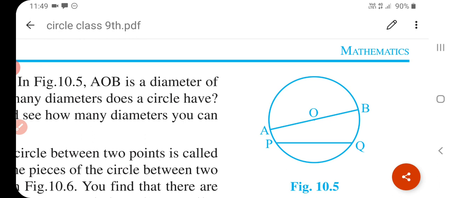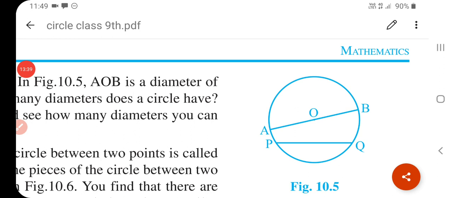What will the distance PQ be called? Length of the chord. And AOB is the longest chord of a circle. A chord of a circle which passes through its center is called a diameter. Okay, understand? So a chord of a circle which passes through its center is called a diameter of a circle, and a diameter of a circle is the longest chord of the circle, and all diameters have equal length.